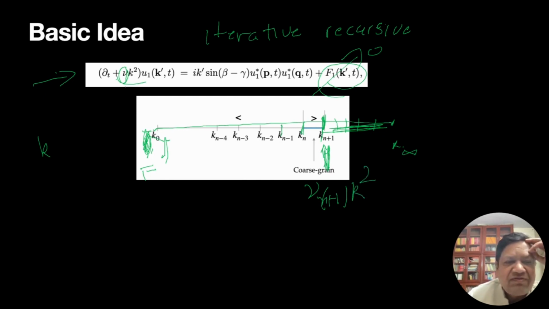Now, the next idea is that I have these modes already gotten rid of. Now, if I go to this scale, Kn, the viscosity at this scale is nu n. So I should get rid of this k squared.